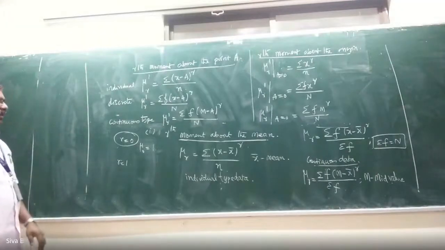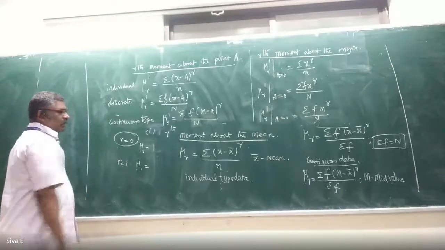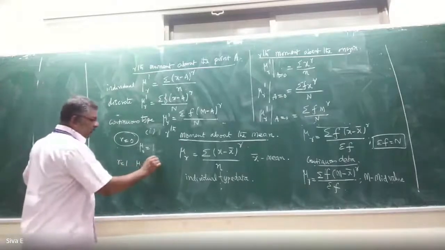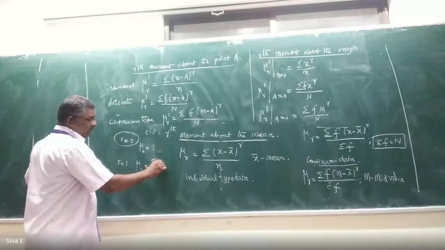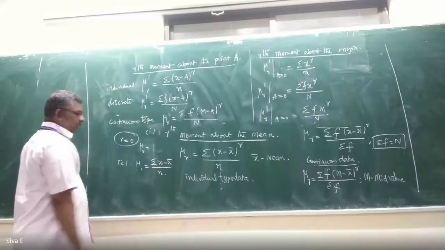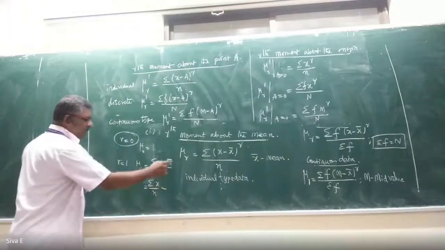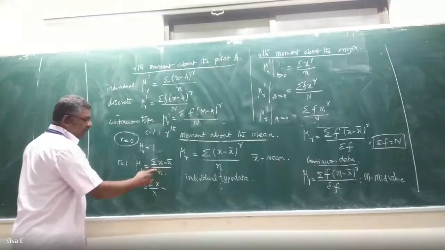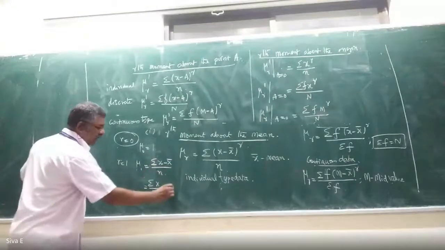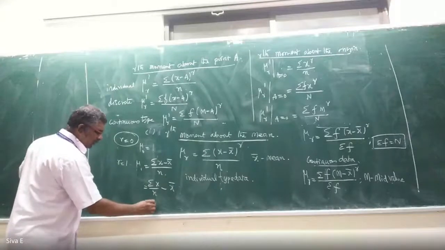At r equal to 1, mu 1 equal to what happened? Summation of x minus x bar by n. So that is equal to summation of x by n, and then it is a constant. That n will not apply to this, no need. Directly we can write x bar.